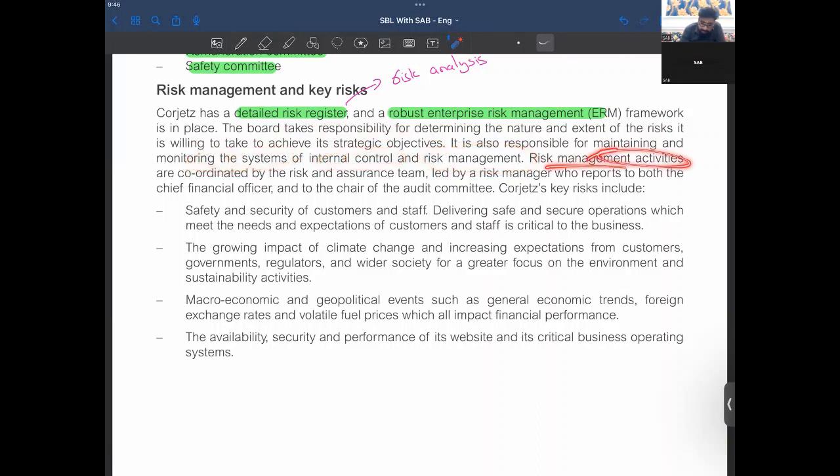Risk management activities are coordinated by the risk and assurance team. So they have a team of them led by risk manager who reports to CFO and the chair of audit committee. So risk manager is reporting to the appropriate persons.